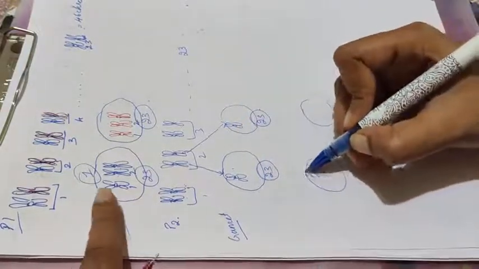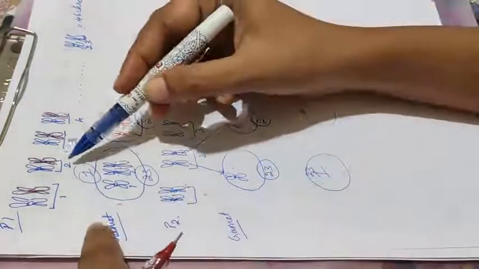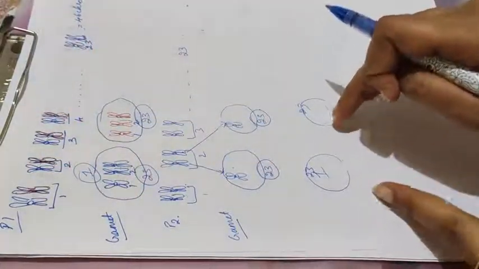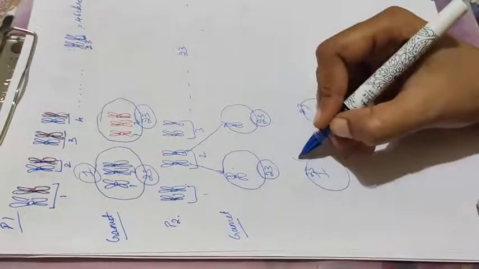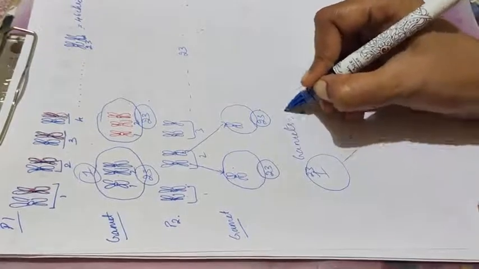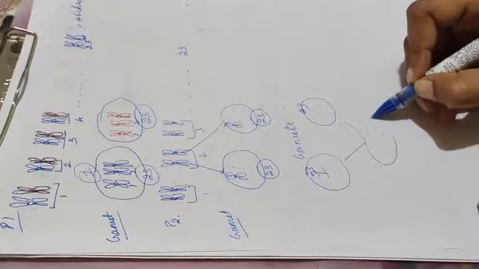This is having 23. This is also having 23. Here the chromosomes got separated. When offspring are formed, the gametes will fuse. These are all gametes. During fertilization, they fuse to form the offspring.